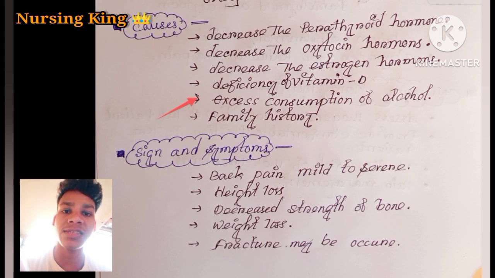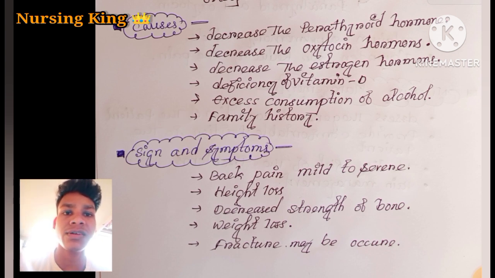That cortisol breaks down calcium absorption, which can also lead to osteoporosis. And the next cause is family history. If anyone in the family has a bone disorder like osteoporosis or osteoarthritis, that can also lead to osteoporosis.